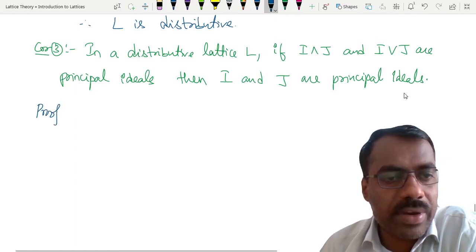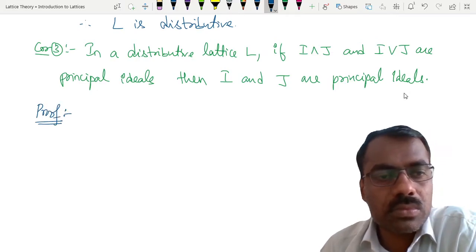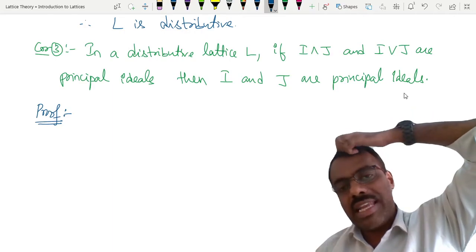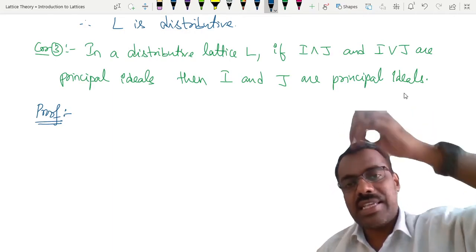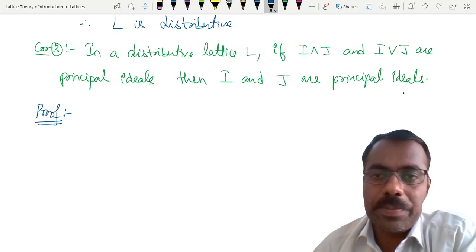How do we prove it here? Somehow we want to show that there exists some element which generates I and some element which generates J, right?